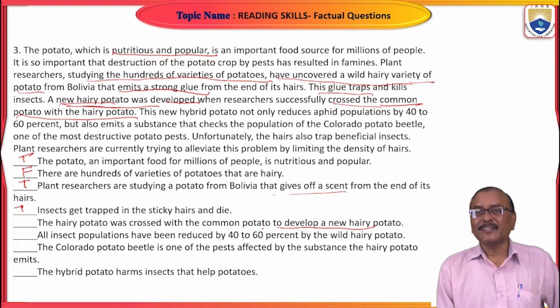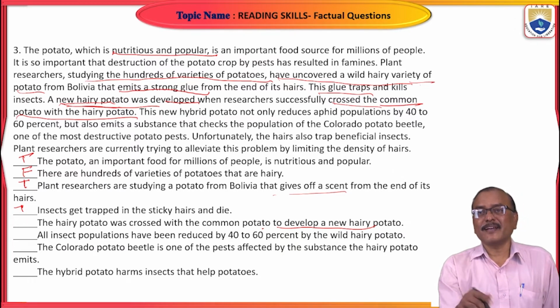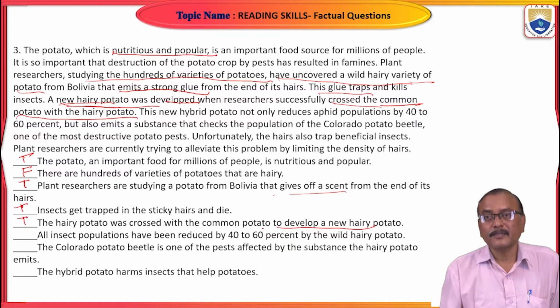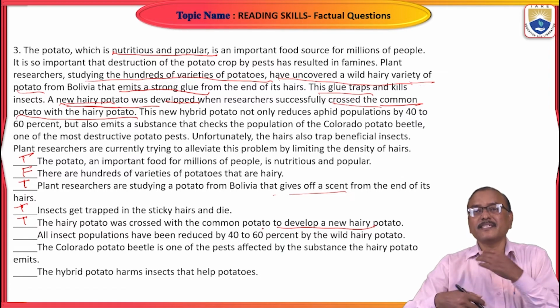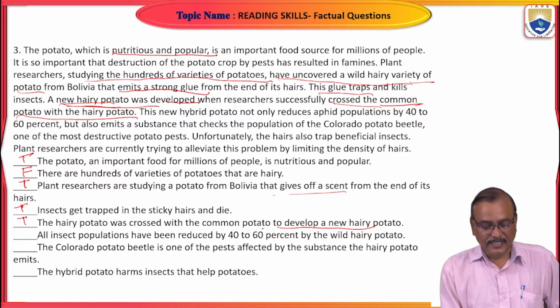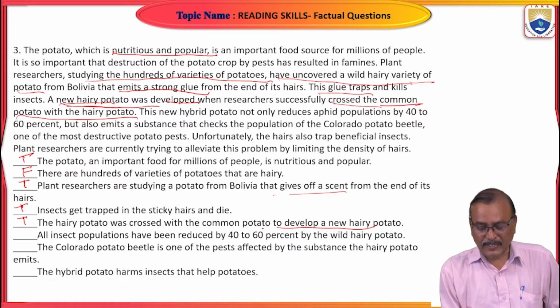Is it clear? Only this statement is given in the active voice, whereas in the passage here it is in passive voice. So sometimes this is true, right? Sometimes here there will be change in the sentence structure. Here you see a new hairy potato was developed.